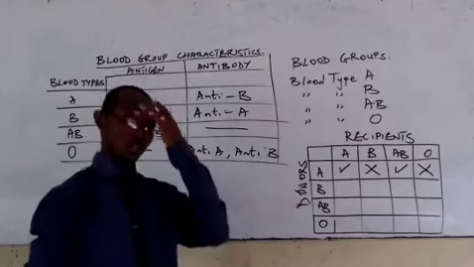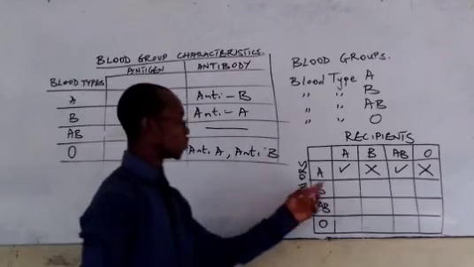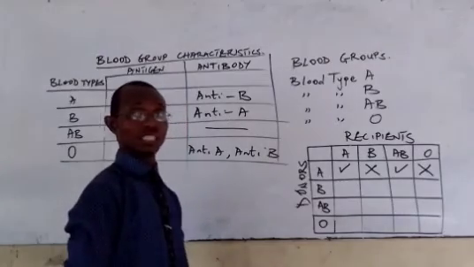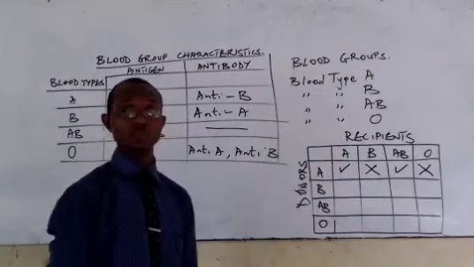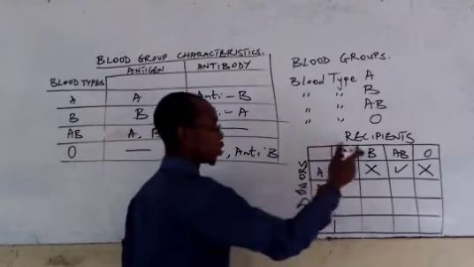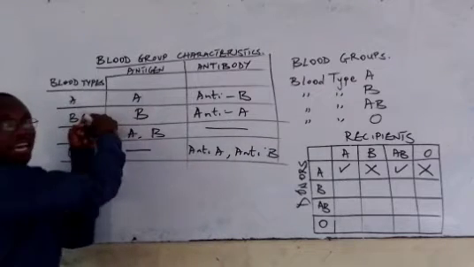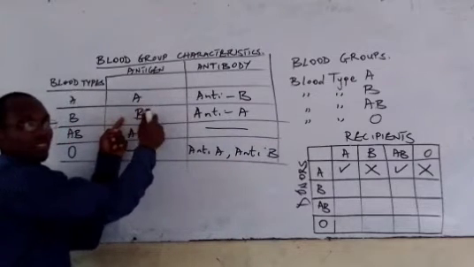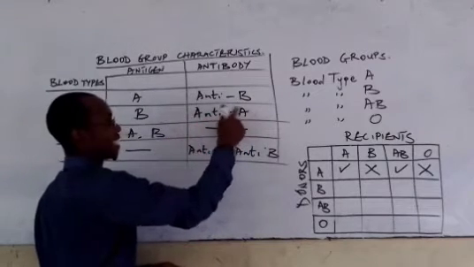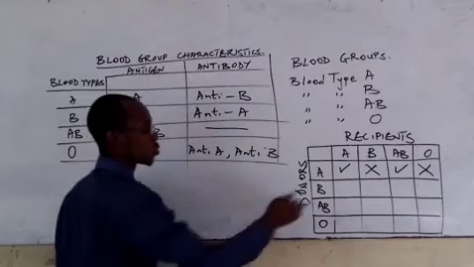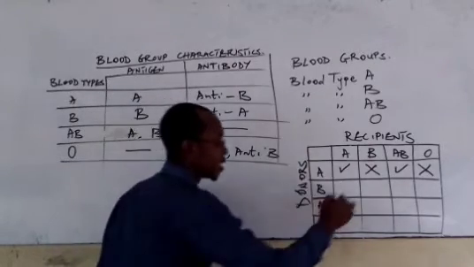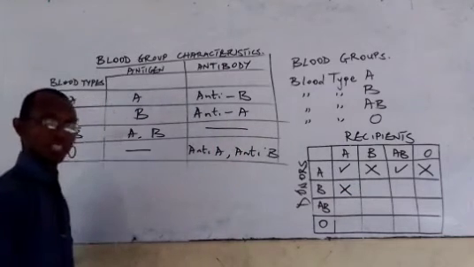So let us go to the next one, which is blood group B. A donor who has blood group B and is anticipating to donate blood, how possible is it to donate to all of these groups that we have just talked about? So can B donate to A if B here has antigen B and it has anti-A? Since it has anti-A, that means it is against A. So it will not be possible for B to donate to A. So this is not going to be possible.